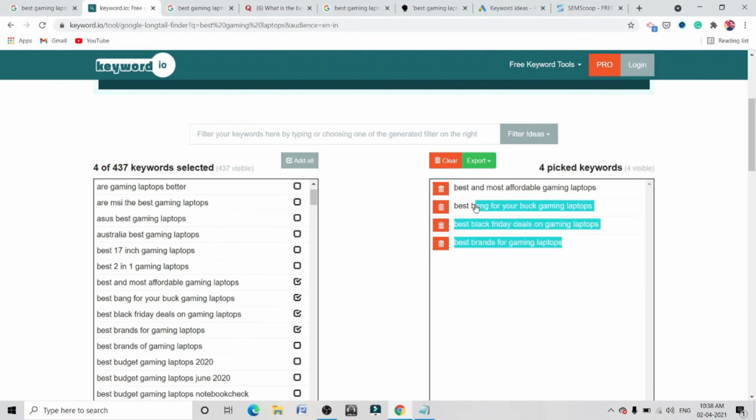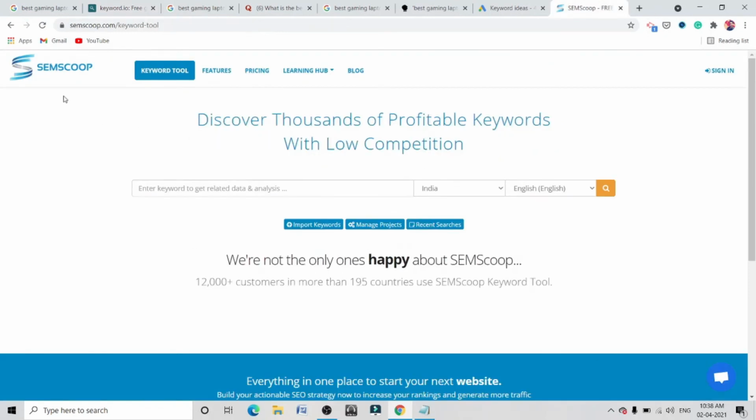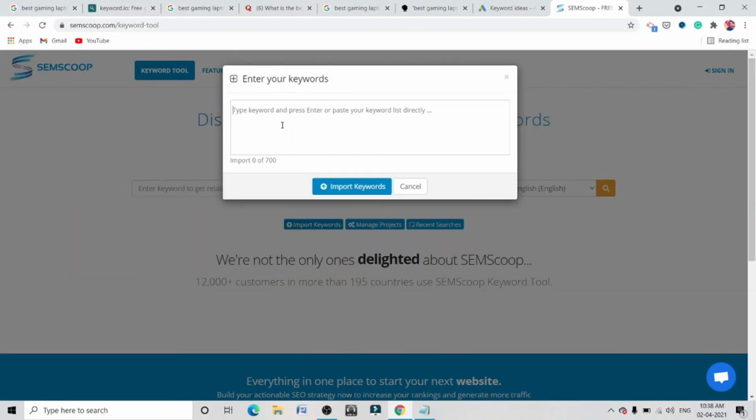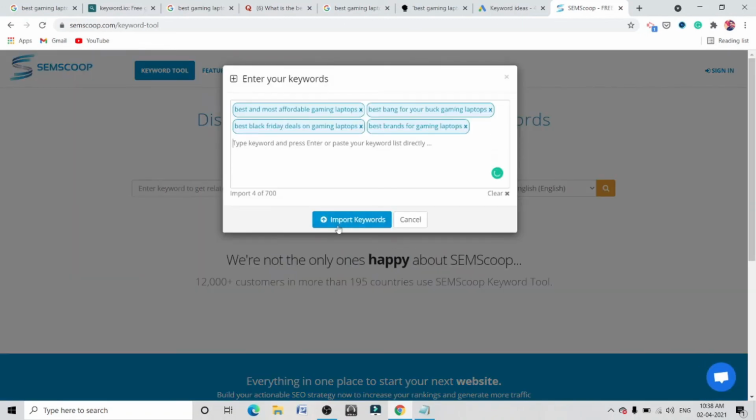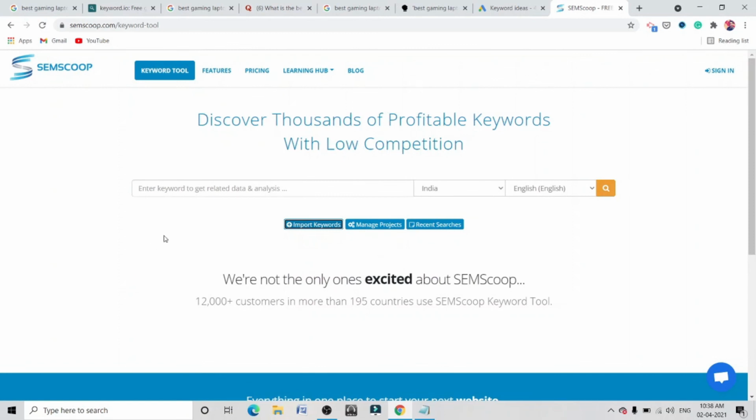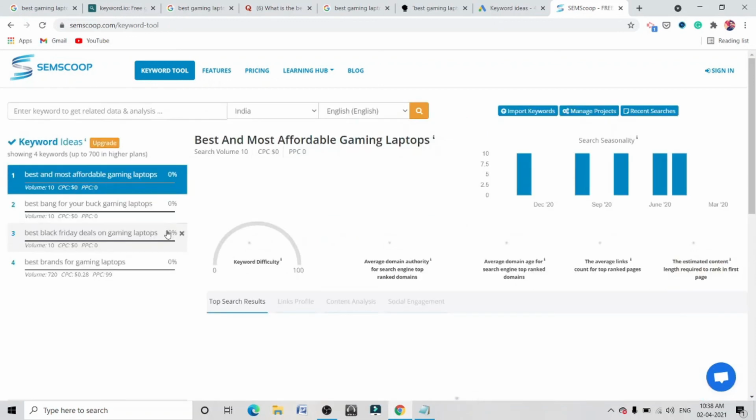Let's copy these keywords, and we have to import them into the SEM Scoop keyword tool. Click on Import Keywords, paste your keywords here and click on Import Keyword again. This tool will analyze each keyword and give you the necessary data. This will take some time and it will give you a detailed analysis of each keyword.